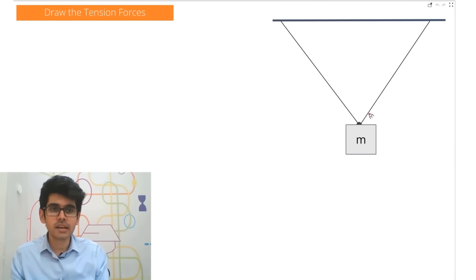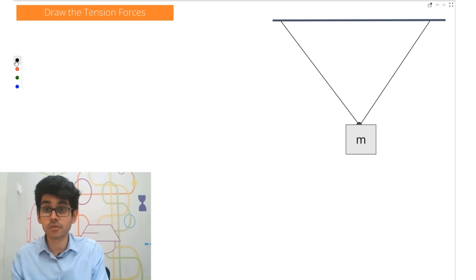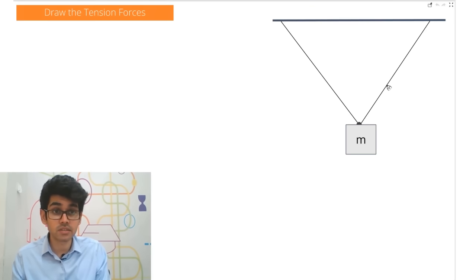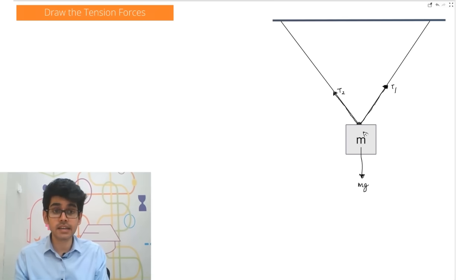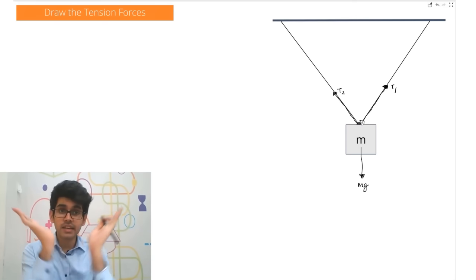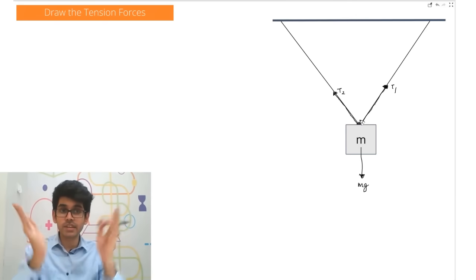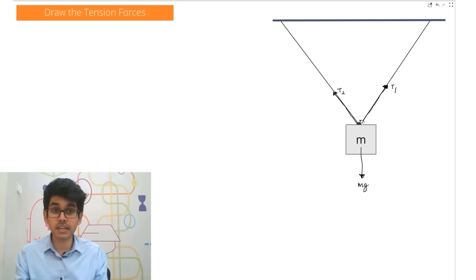Now here let's see what the forces are. Let's draw the forces. So two strings, two tensions. Okay, so for one string, I'm drawing the tension T1. So this is one force. Visualize this force, everyone. Similarly, there will also be another force because of this tension. So let's call this T2, and this one will be mg. Again, we'll study this later, that if these strings are symmetric, both the tensions will also be the same in magnitude. That means if this angle is equal to this angle.